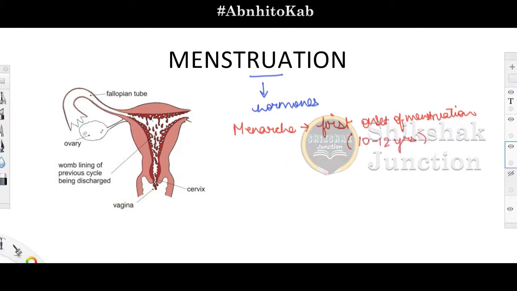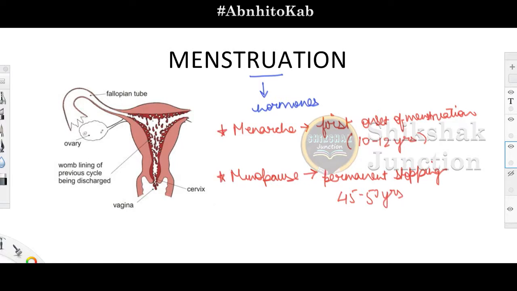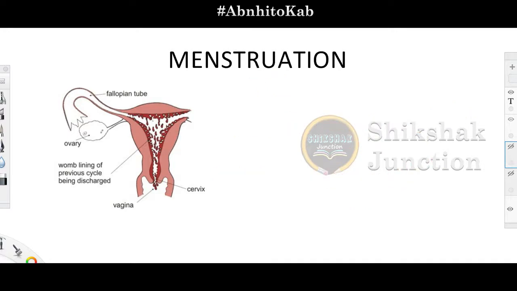Now what happens in menopause? Menopause is the opposite of menarche. Menarche is marked by the initiation, menopause is marked by the permanent stoppage of menstruation. That particular stage is known as menopause, and it usually happens around 45 to 50 years of age, right? So these are two important terminologies which you must remember with respect to this particular topic. So this is all about the menstruation part. Now an important thing to discuss regarding this particular lecture